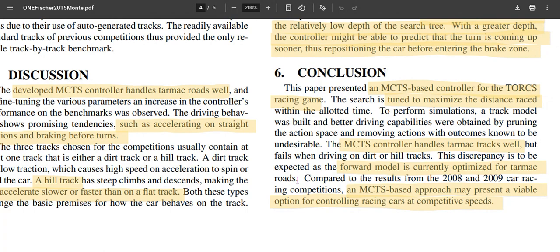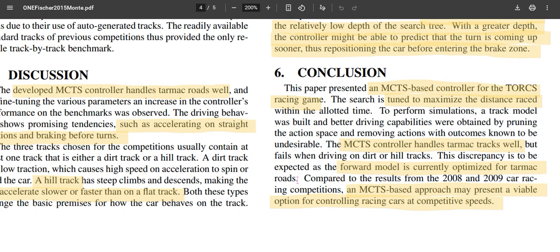Car racing is a good platform to apply different AI methods, and one AI method which hadn't been tried so far in car racing is MCTS. The author took a nice effort to build an MCTS controller for car racing, trained especially for a car track, and it performed well on that.